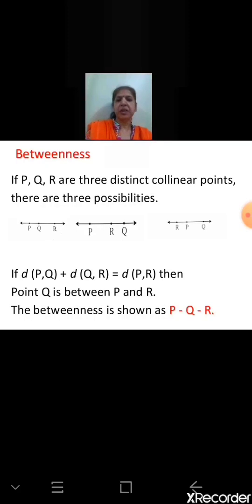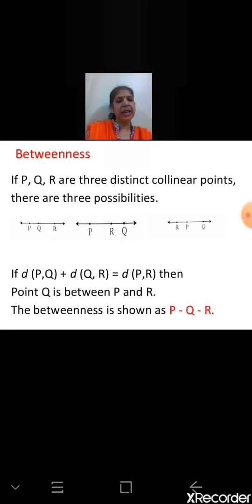Now next thing you do is find the distance between PQ. The distance between PQ, add the distance between QR, is equal to the distance between the points P and R. For example, take the distance PQ as 1 cm. Distance between Q and R is 2 cm. So the distance between P and R is 3 centimeters. And in this case, point Q is between P and R. The betweenness is shown as P dash Q dash R.